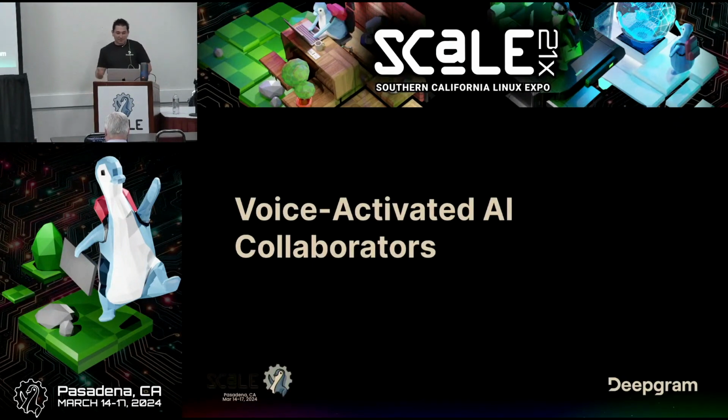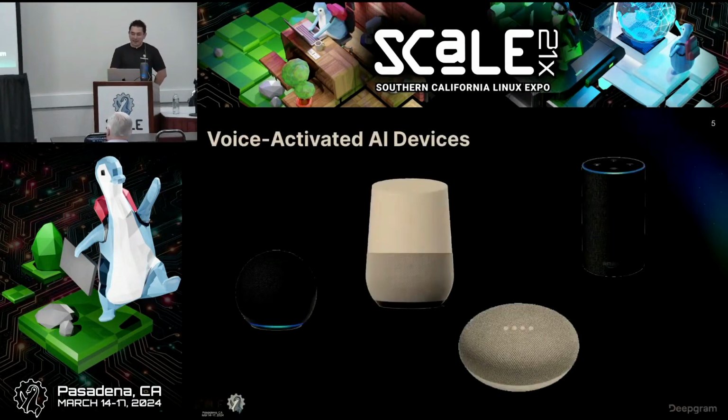So let's talk about what a voice-activated AI collaborator is. Just like what you think, I've included pictures of common ones that we deal with today: Google, Siri, Amazon Alexa. At a very high level, you speak, you say something, a command, an instruction. The device, whatever it is, does something, and then you get a response back in English, or whatever language you want to pick. And it will give you the result, the answer, or confirmation of that command.